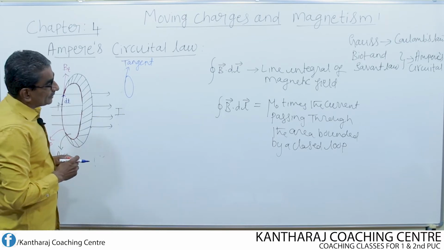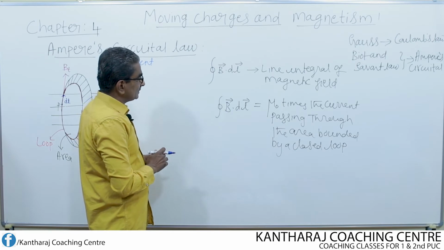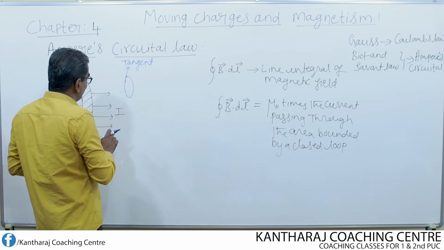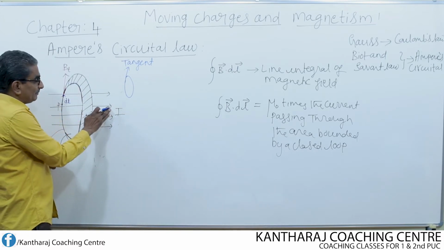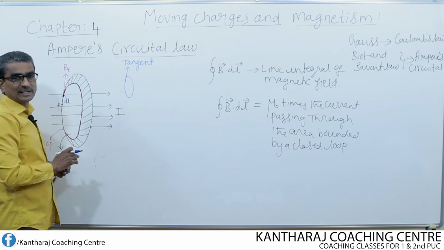Then just look into this statement. This magnetic field is produced by the current I, because whenever current exists, there will always be a magnetic field in the space around where the current flows.